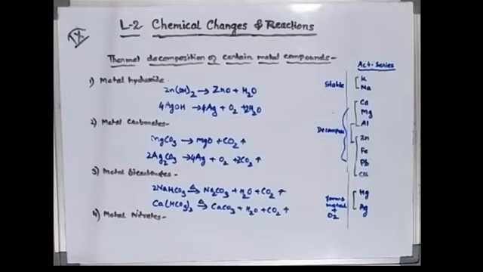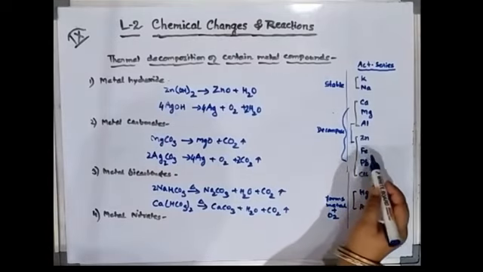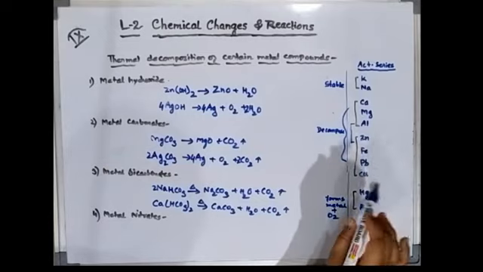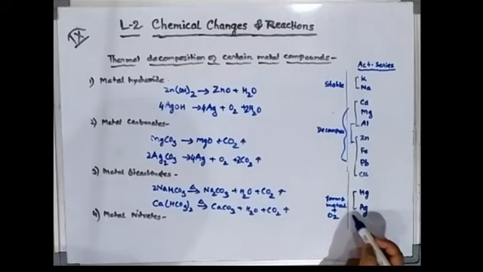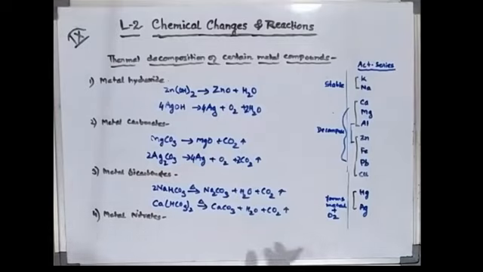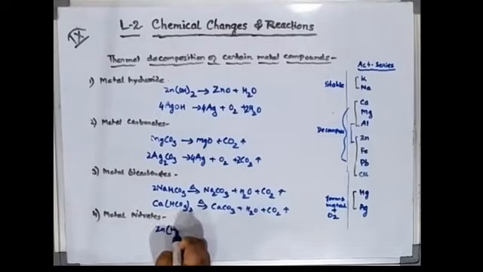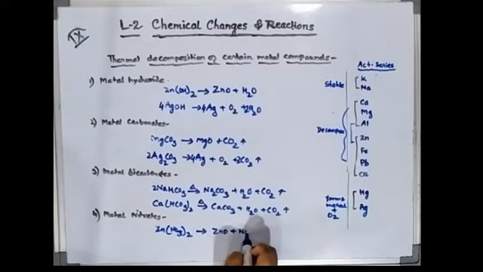Now first one we will see, then the next one also, and this category also the same thing. The respective oxide will be given, the nitrogen dioxide gas and oxygen gas will be given. So till here it is no problem. Now the last two, that is the very weak metals, they will not give the oxide, they will give the simple metal, that is metal plus nitrogen dioxide gas plus oxygen. Let us take one example of this category. Let us take zinc. Zinc nitrate, Zn(NO3)2, when heated gives zinc oxide plus NO2 plus O2. Both are gases. Okay. Now you balance it.